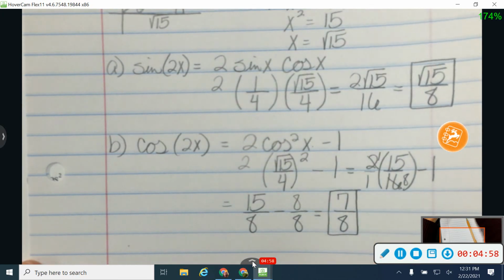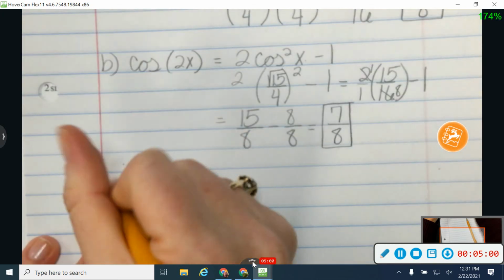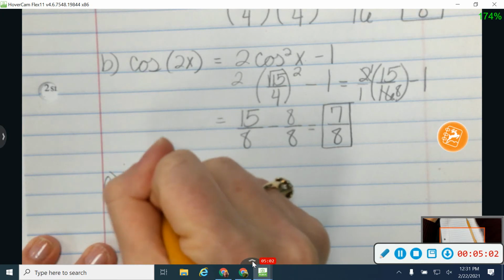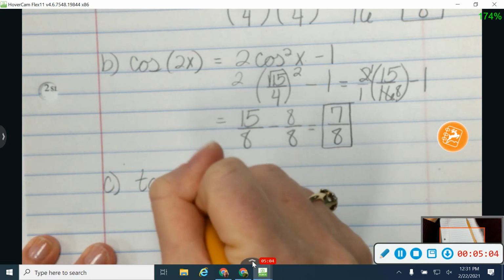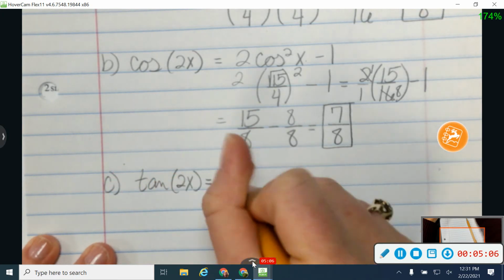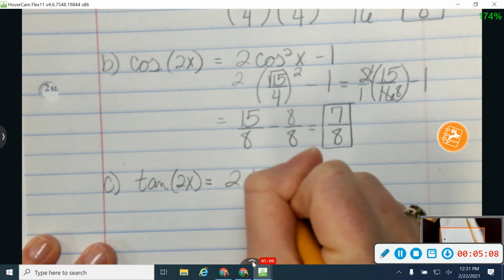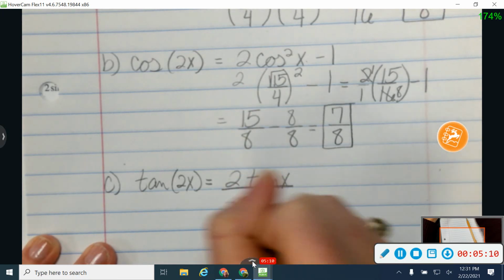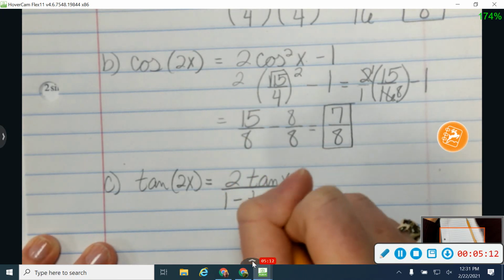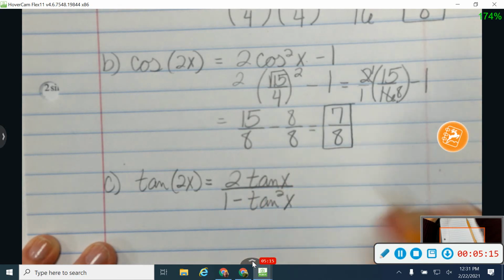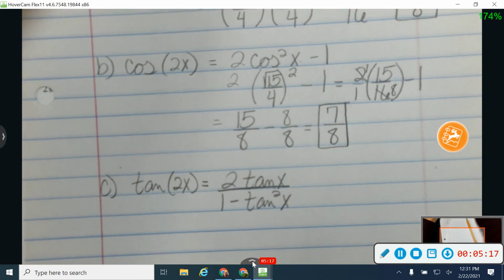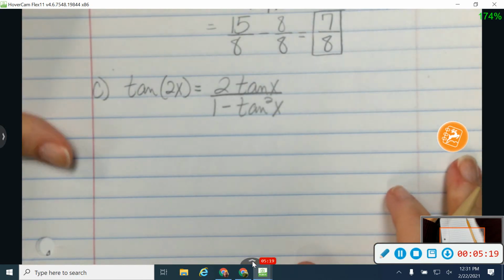Okay, and then finally with tangent, so part C on number 1, the tangent of 2x, or 2 theta. My formula from my sheet is 2 times tangent x over 1 minus tangent squared. Okay, this one's a little bit weird because we're working with a square root.